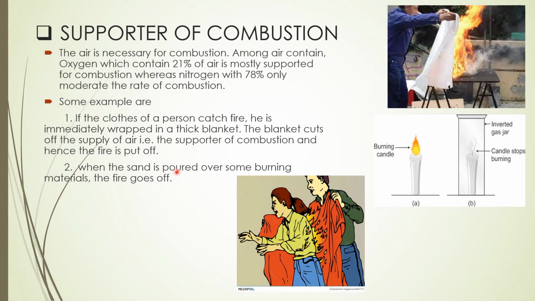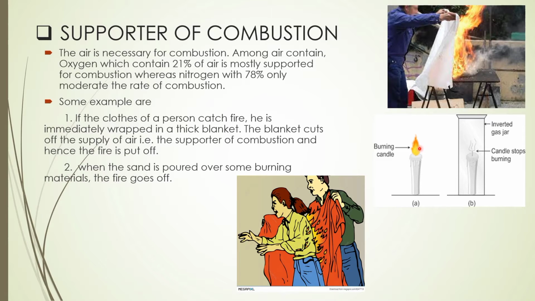Here are some examples you can see. If you put this blanket on this fire, that means it will cut off the supply of oxygen. Once they cut off the supply of oxygen, the fire will not continue. Next, here you see the candle is burning. If I put this inverted glass gas jar over it, there will be no more gas inside this glass jar, so this fire will turn off.